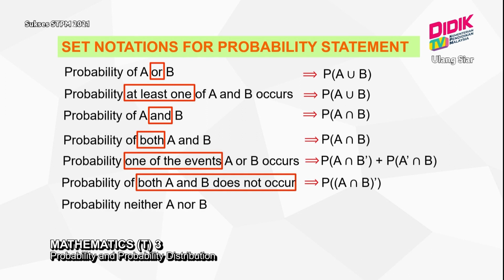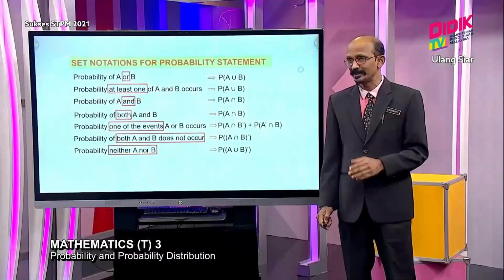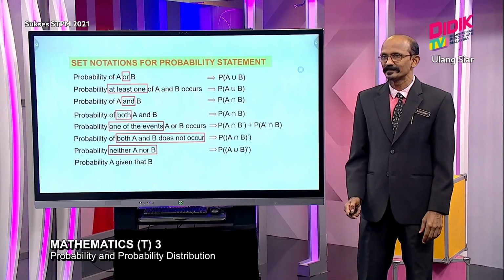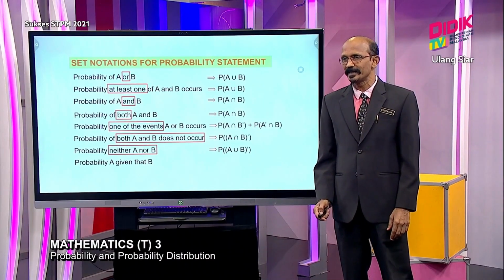Next one, neither nor. Neither nor means, here, very clear, A union B prime. So you can see the difference: both A and B do not occur, and neither A nor B, are slightly different. The last one is probability of A given that B.